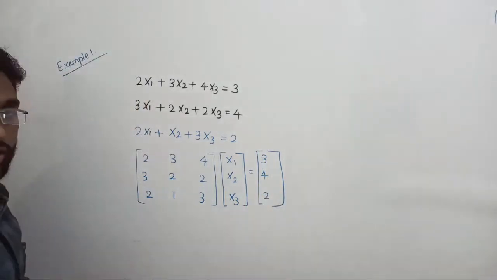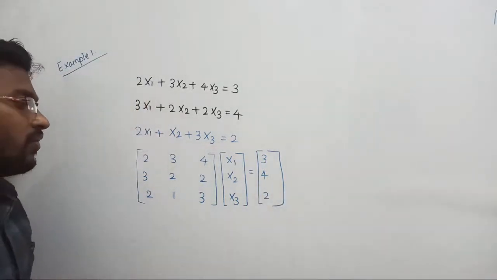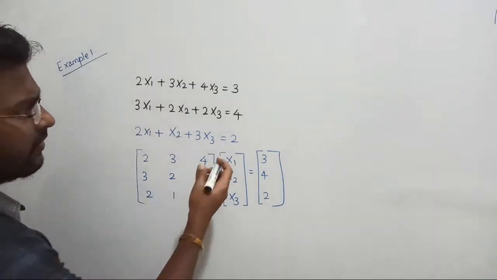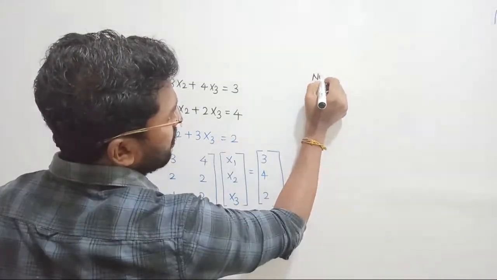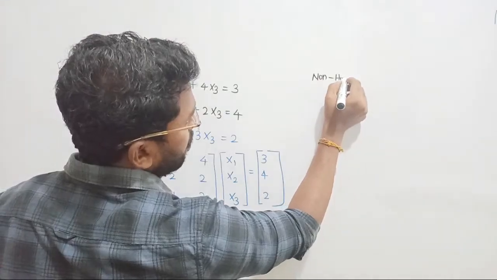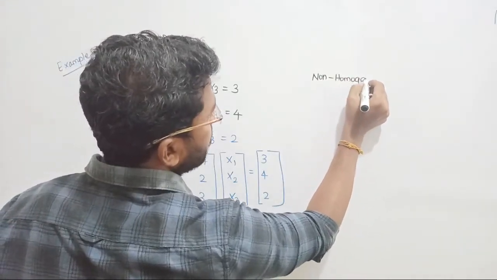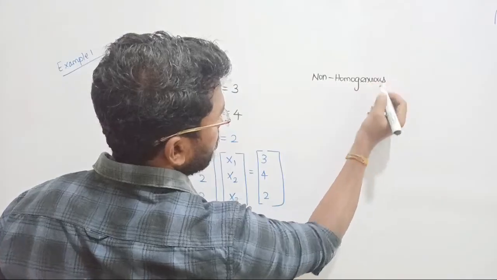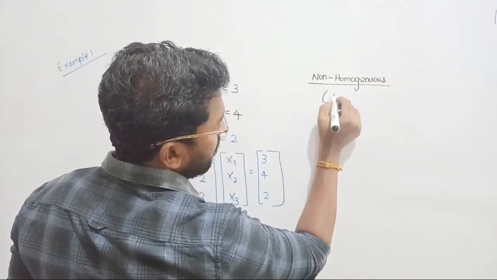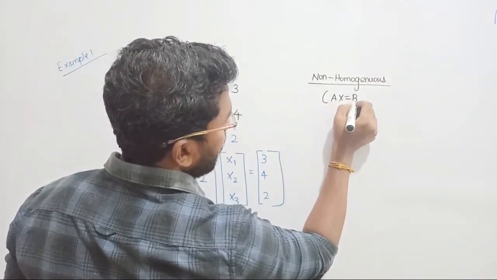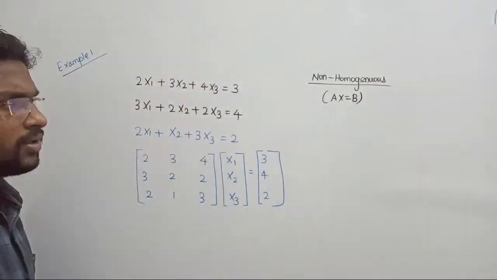Now what is the target? We are requested to find out the solution for the system of linear equations. What shall we do? First conclusion: given it is a non-homogeneous system. Why is it a non-homogeneous system? Can anyone tell me the answer? Because in this given case, A into x equals b. We are driving the system with some input signal. Just remember it like this, right?